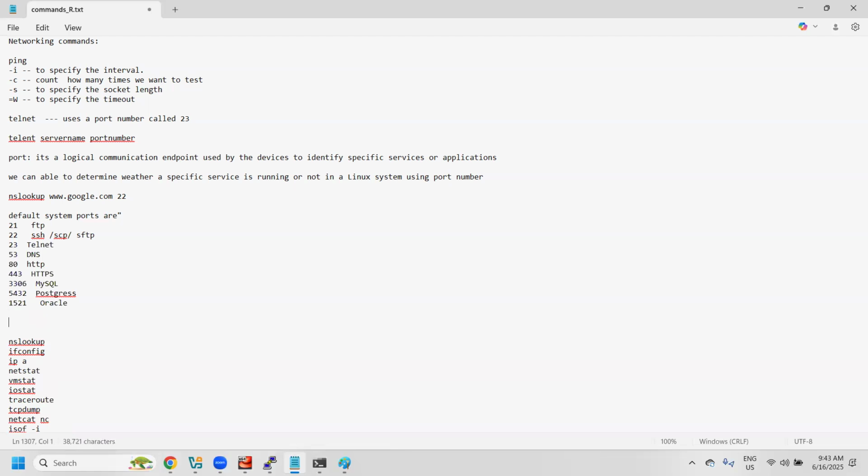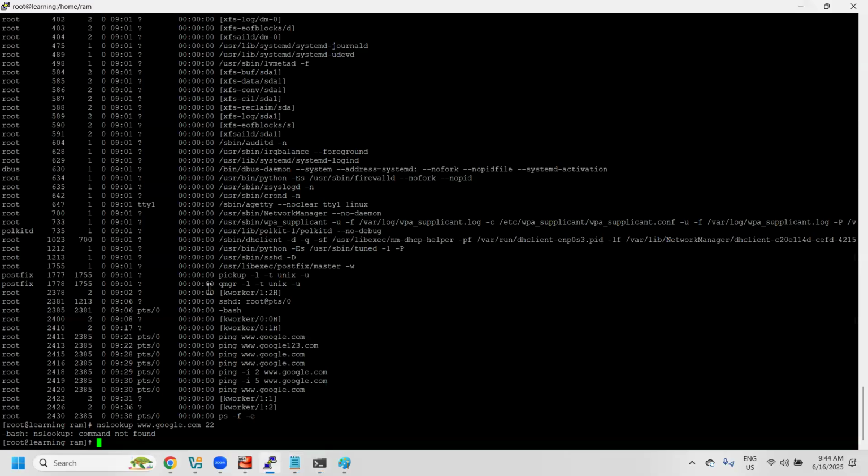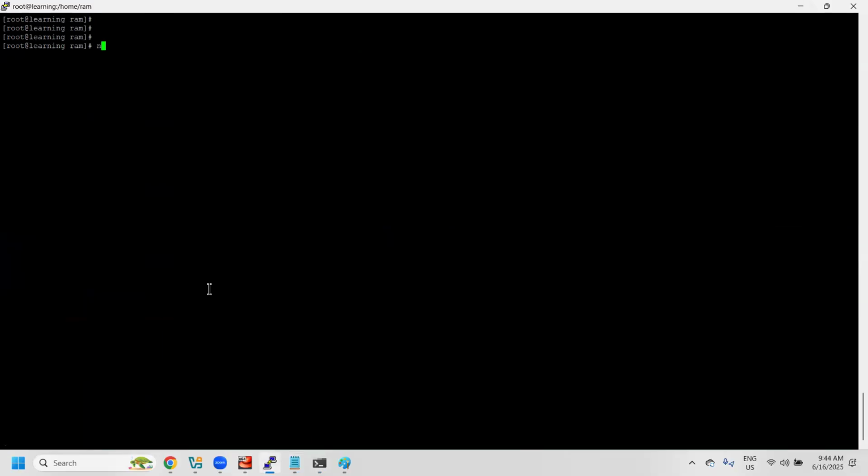There are many; all these are the default ports people use. If you want to check a particular port on a particular server, we can do that. Now, if you want to know how many ports are established in a system, we can achieve that by using netstat, one of the very important features.